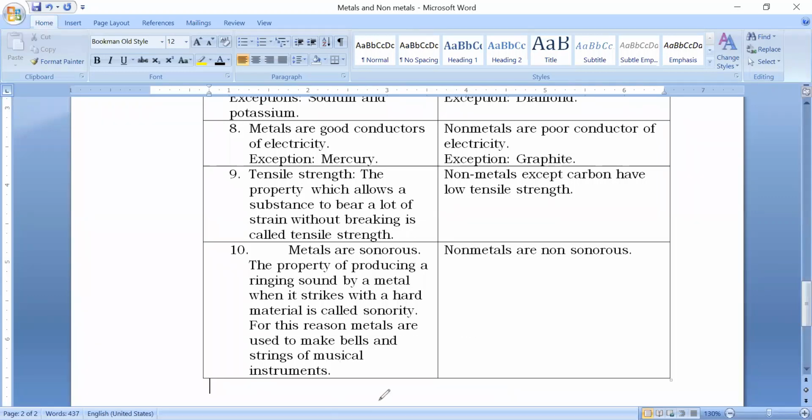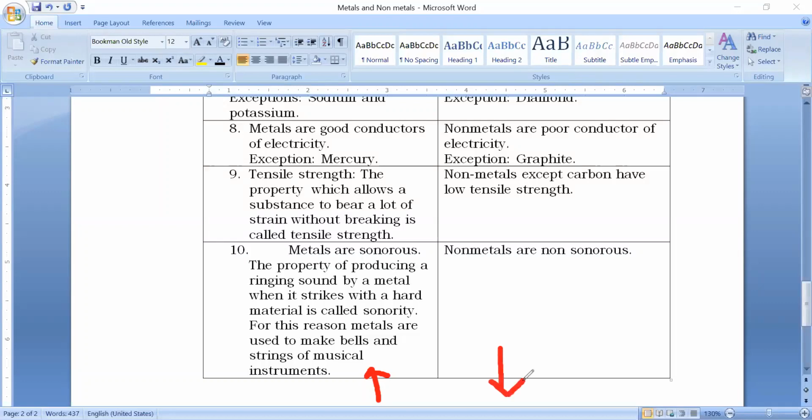In addition to this, we can also talk about melting and boiling point. The melting and boiling point of metals is very high. You cannot easily melt metals. The best example is that your kitchen utensils are made up of metals. Even if you keep these utensils on gas for 2 hours, 3 hours, 4 hours, these metal utensils do not melt. Non-metals have low melting point and low boiling point, right?